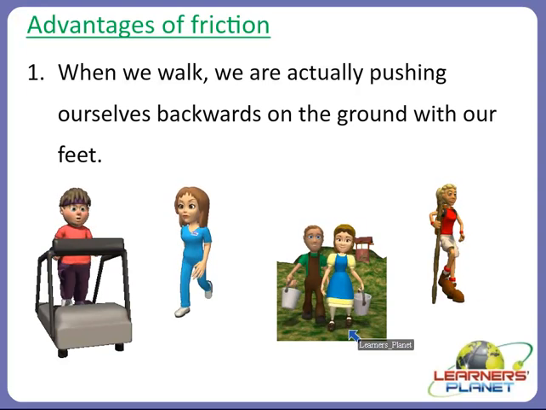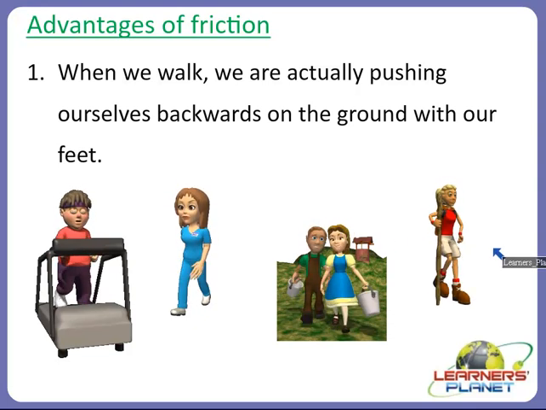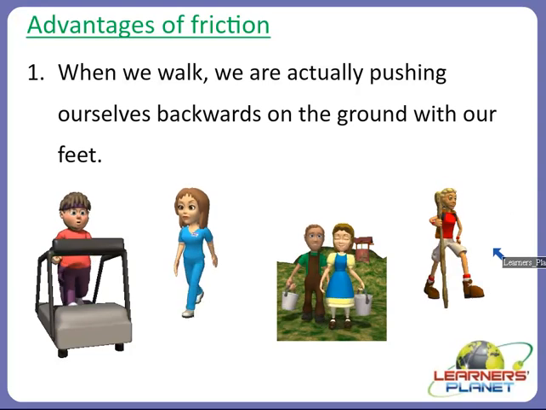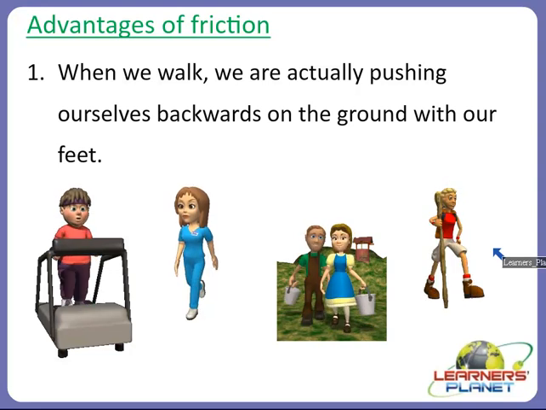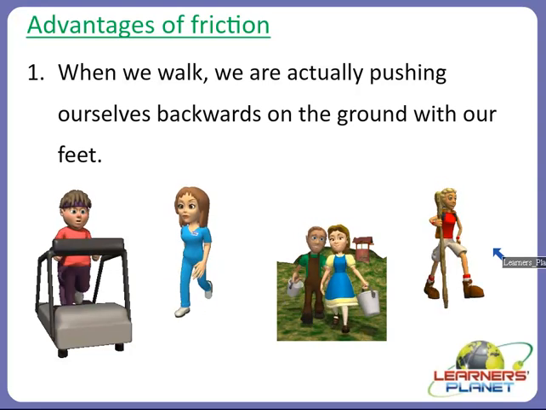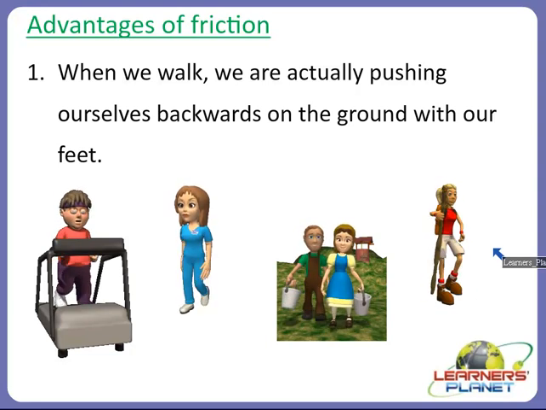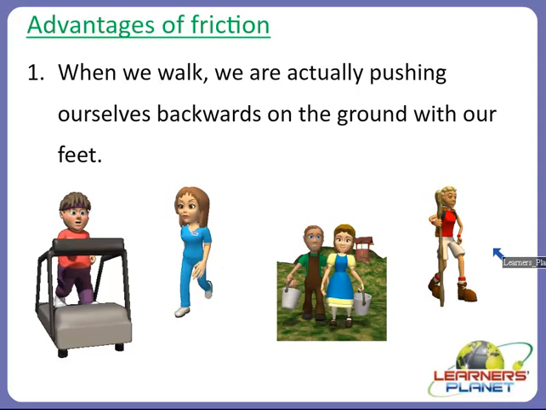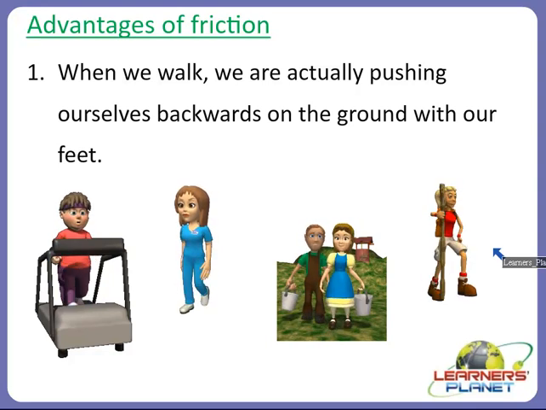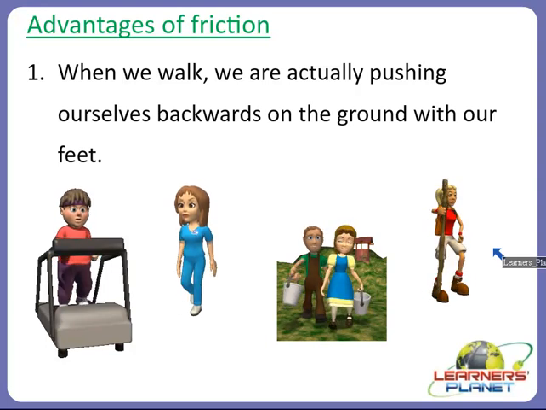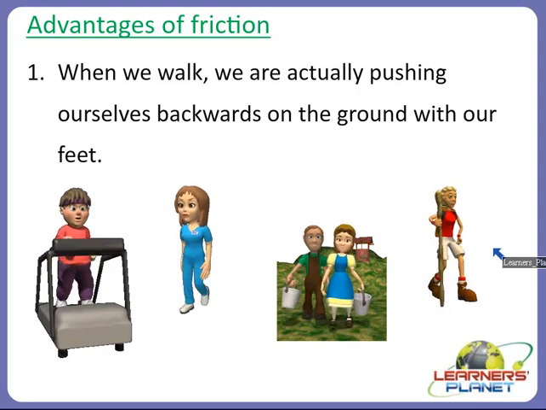So always remember that we could not walk without the friction between our shoes and the ground. As we try to step forward, we push our foot backward, so friction holds our shoe to the ground, allowing us to walk. Rough surfaces and smooth surfaces generate different friction, some less and some more. So whenever we walk, we are actually pushing ourselves backwards on the ground with our feet. This is one such advantage of friction.